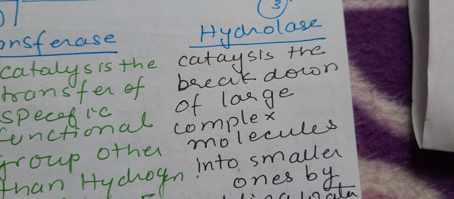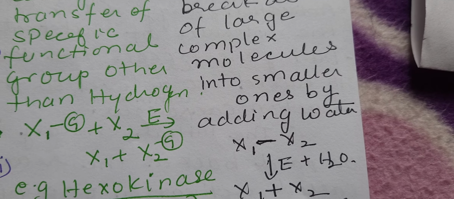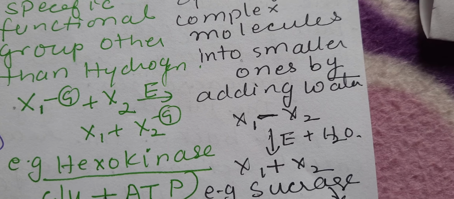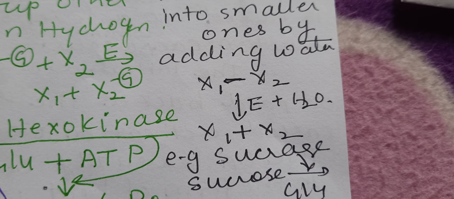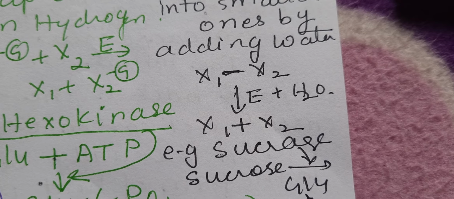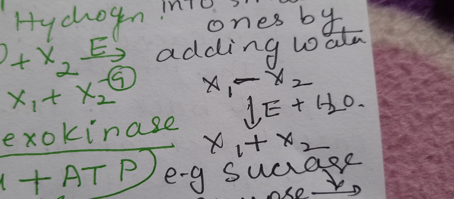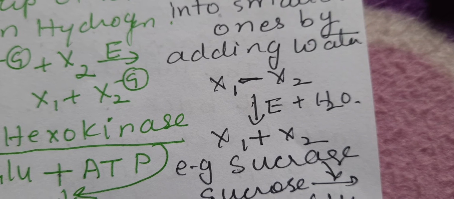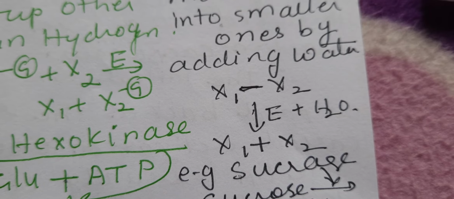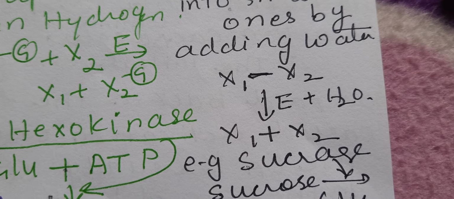Now hydrolase catalyzes the breakdown of large complex molecules into smaller ones by adding water molecules. These kinds of reactions we have seen several times in digestion and in biomolecules. So let's say X1 and X2 form one compound acted upon by the enzyme in presence of water.